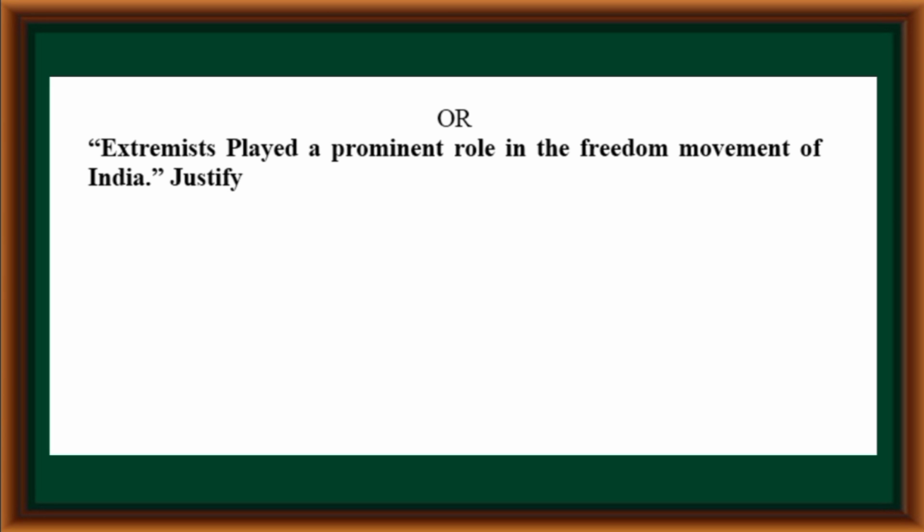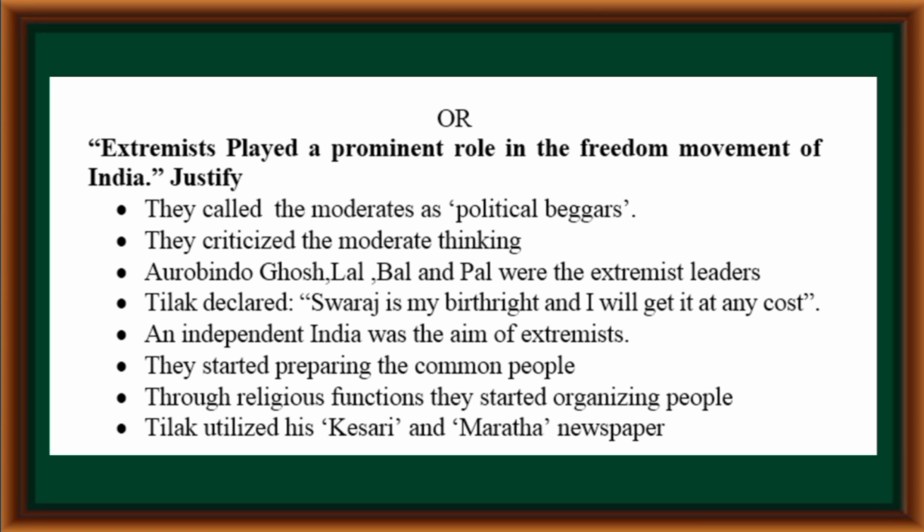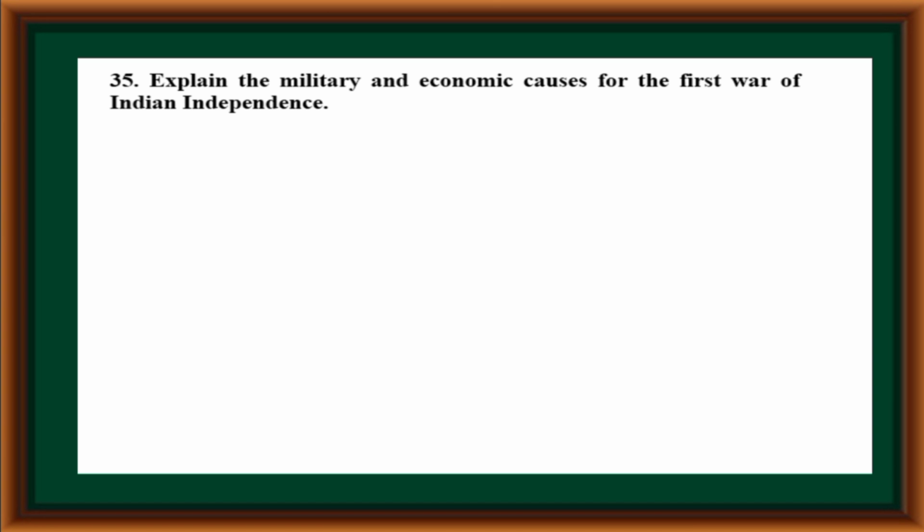Or, extremists played a prominent role in the freedom movement of India. Justify. Extremists called the moderates political beggars. Extremists criticized the moderate thinking. Aurobindo Ghosh, Lal Bal Pal were the extremist leaders. Tilak declared, Swaraj is my birthright and I will get it at any cost. An independent India was the aim of extremists. They started preparing the common people. Through religious functions, they started organizing people. Tilak utilized his Kesari and Maratha newspapers.